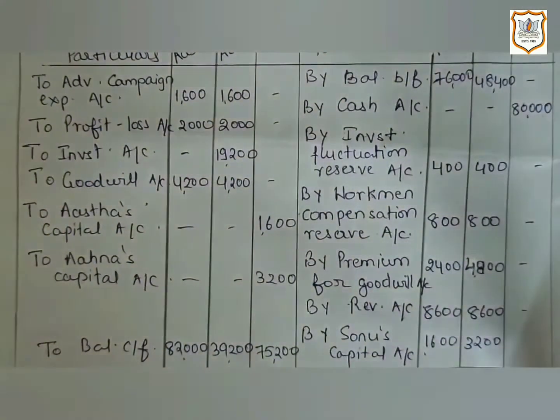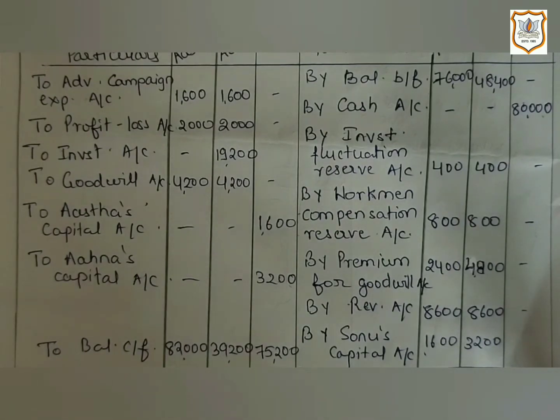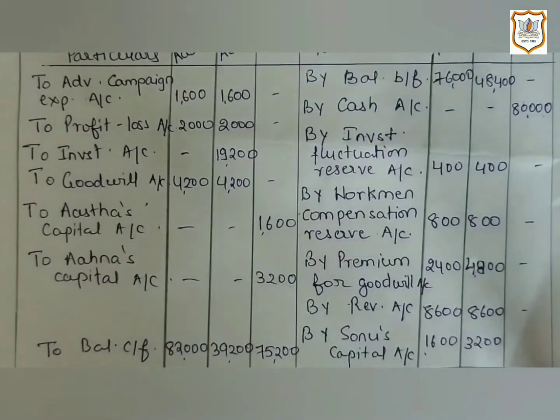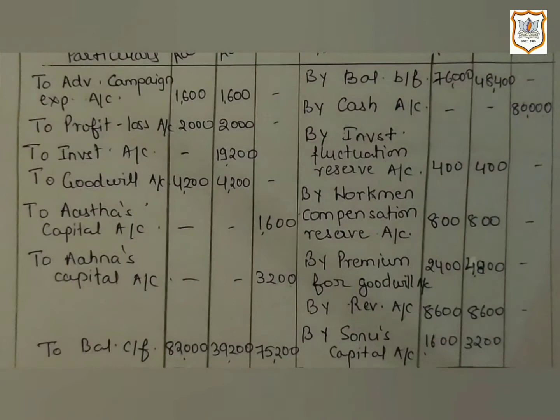So here the claim is also accepted at rupees 3,200. So here we will not distribute the entire amount, that is 4,800, to the old partners, because here the workman compensation claim is accepted at rupees 3,200. So we will deduct 3,200 from 4,800. So we will get 1,600.